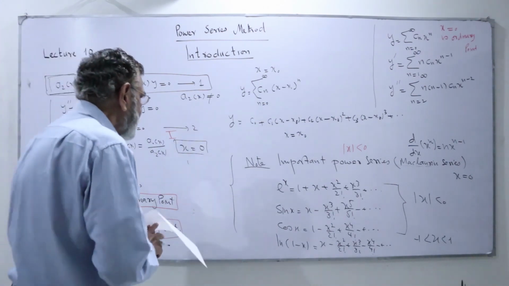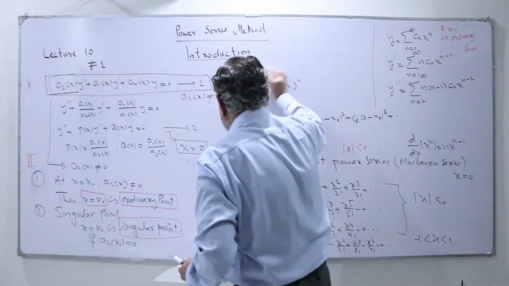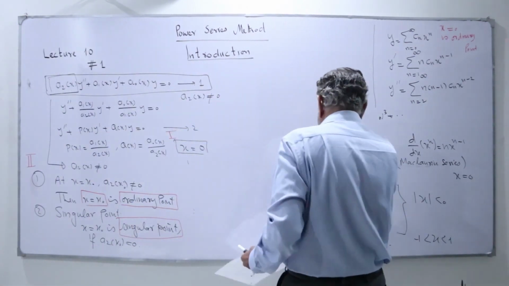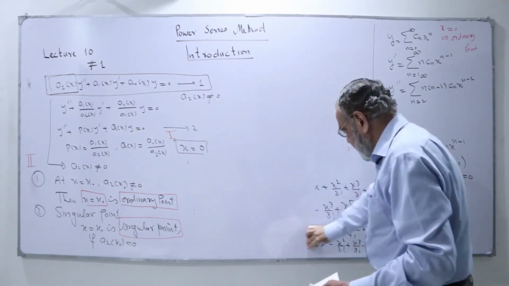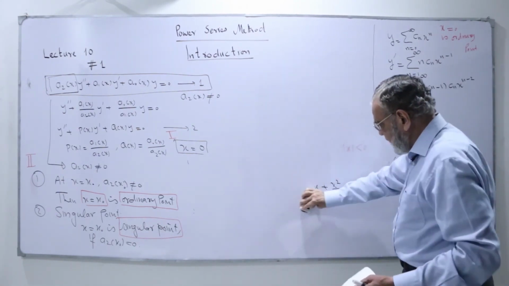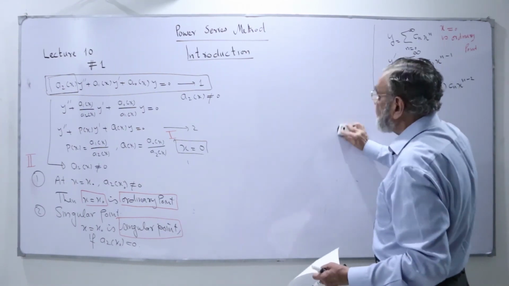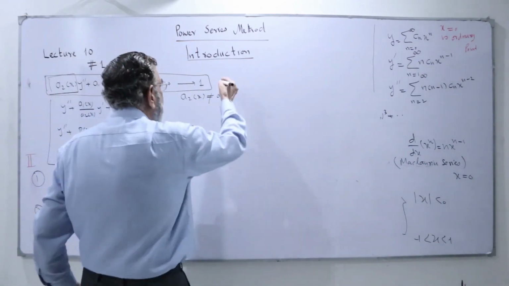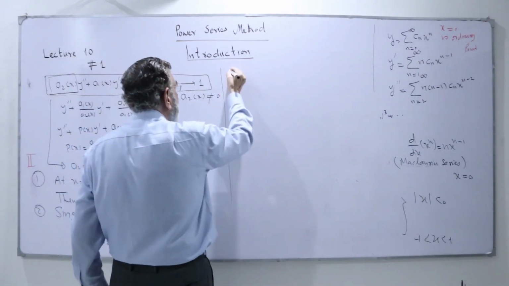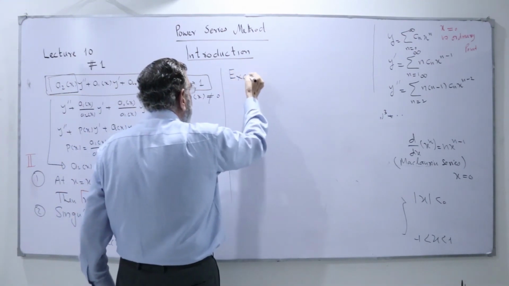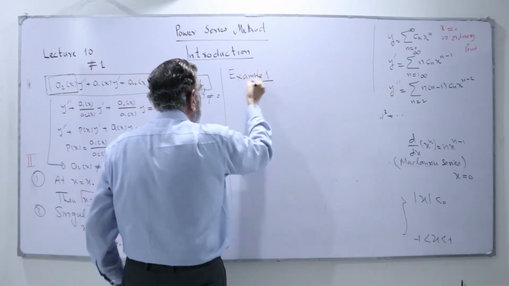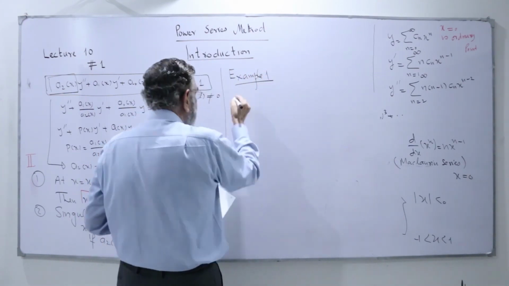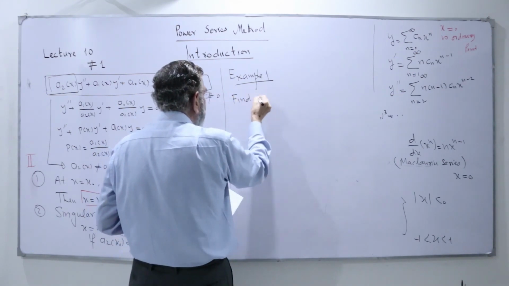I take some examples for explaining this one, because we are going to use these ordinary points for writing our power series. Obviously, I have told you that we are going to use mostly, if possible, the series about x equal to 0 when x equal to 0 is an ordinary point. I can take an example, and we have here example 1. We have this differential equation. Find the singular and ordinary points.